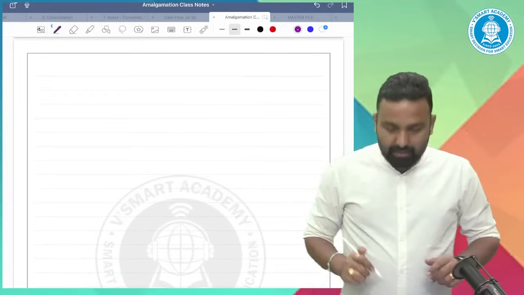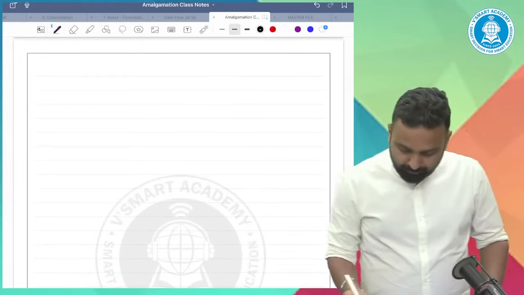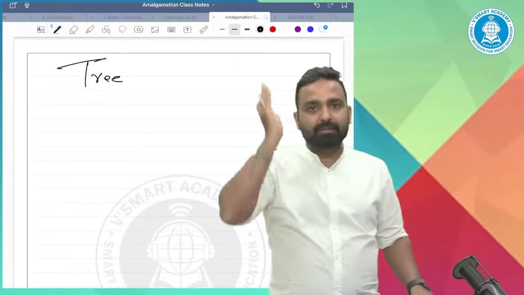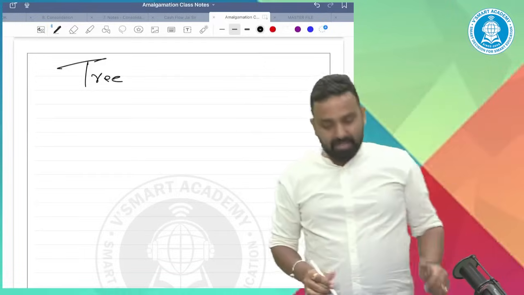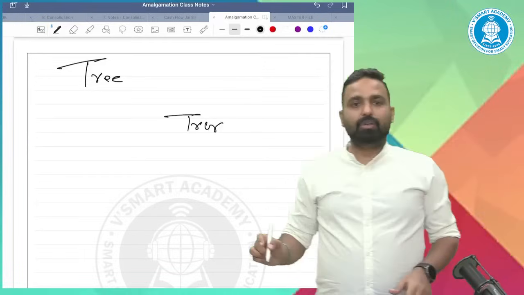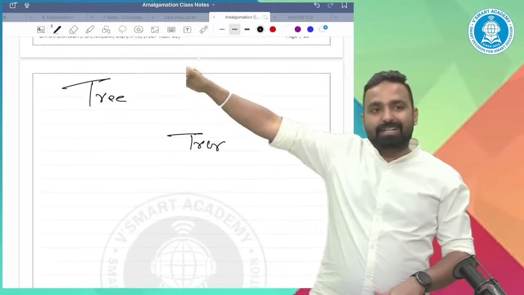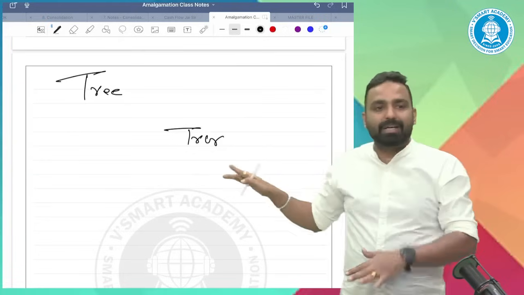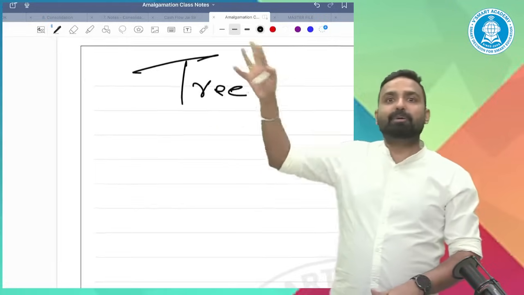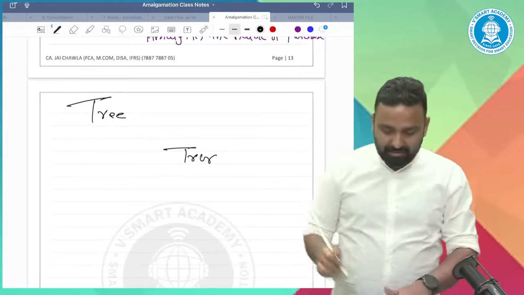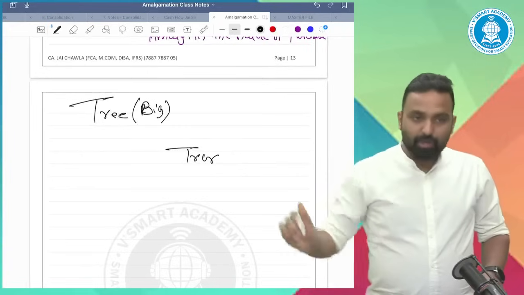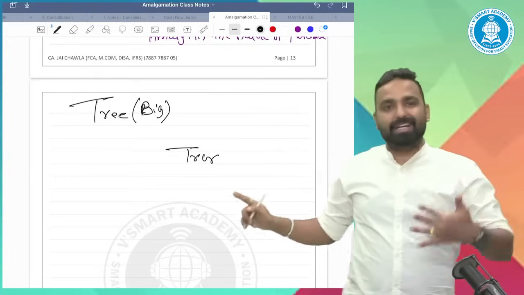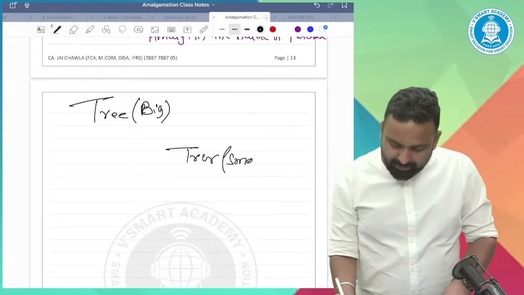Now, sir, what is upstream? What is downstream? See, the transferee, the buyer, is a bigger company, and the transferor is a smaller company. So I kept the transferee company on the higher side, and the transferor company on the lower side, because it's a small company. It's a seller, and the buyer is purchasing this company, so definitely the buyer is a big company.